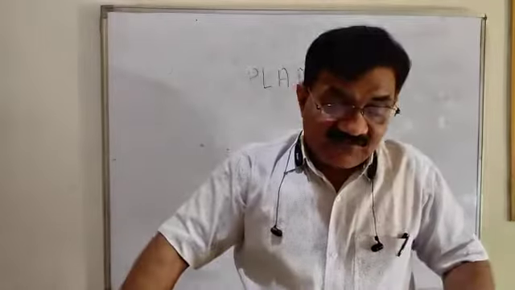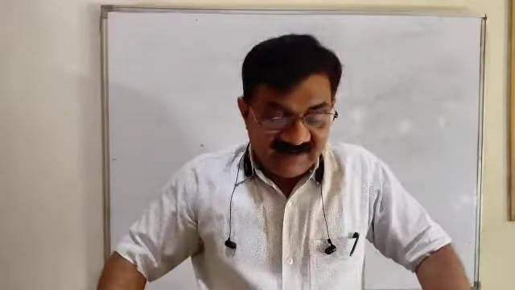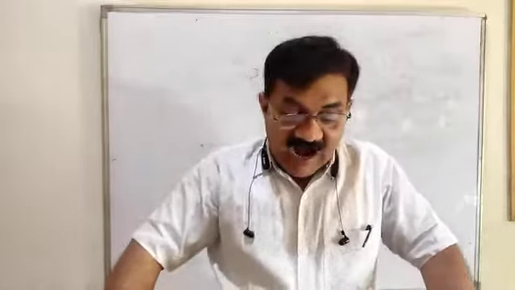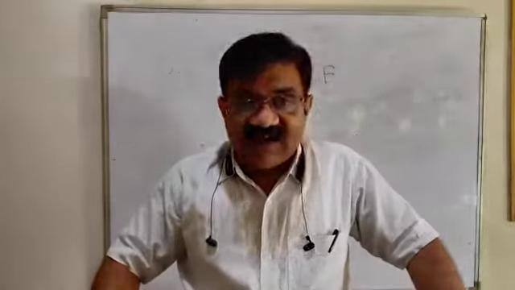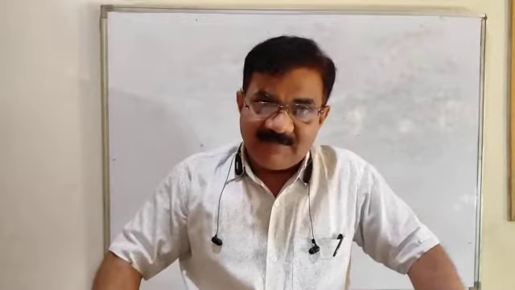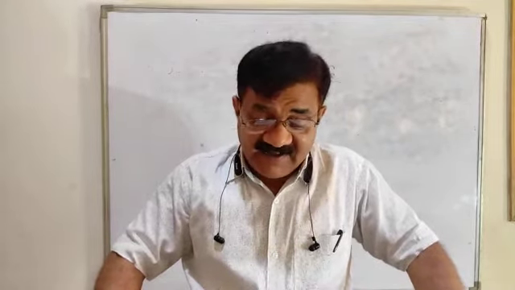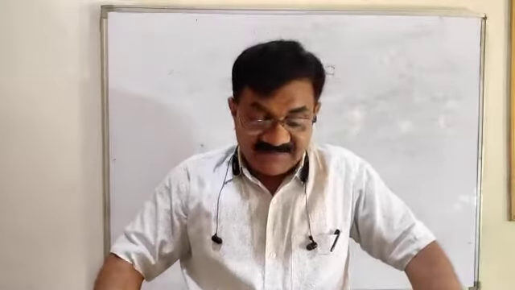Now exercise 1. Question number 1 is fill in the blanks, second is true and false, third: how would you denote the following? A straight line AB. I have told you how you can denote a straight line. Line segment CD and ray EF.